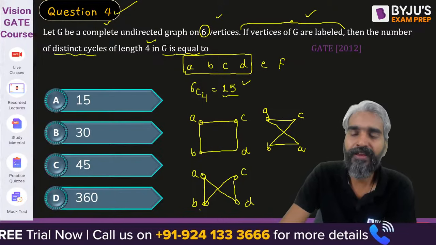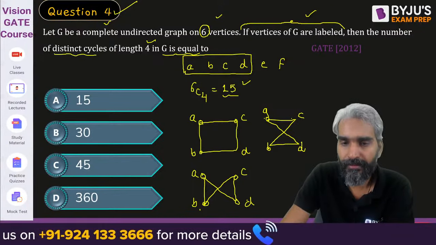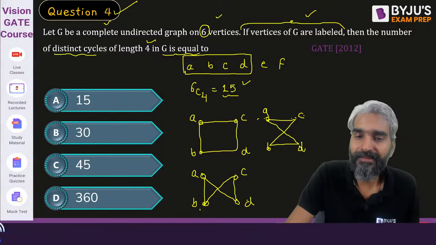On one side of A, we have C. On the other side of A, we are having D. Yes or no? On one side of A, we have C. On the other side of A, we have D. Here C, B are the neighbors of A. Here C, D are the neighbors of A. Here B, D are the neighbors of A.